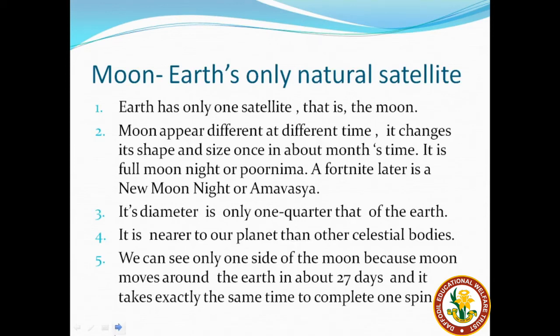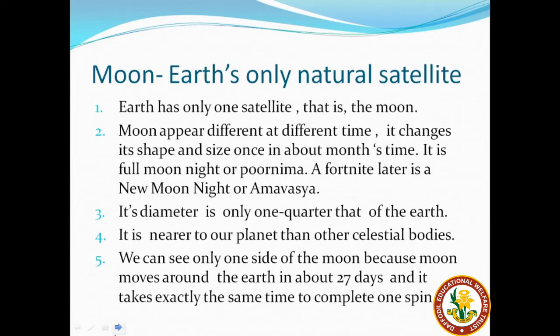The moon is very small as compared to Earth. You must have seen the moon in the sky. The moon appears different at different times, isn't it? Have you seen that at times the moon appears in a crescent shape, whereas many times there is no moon in the sky? The moon changes its shape and size once in about a month's time. It is the full moon night or the Purnima night.